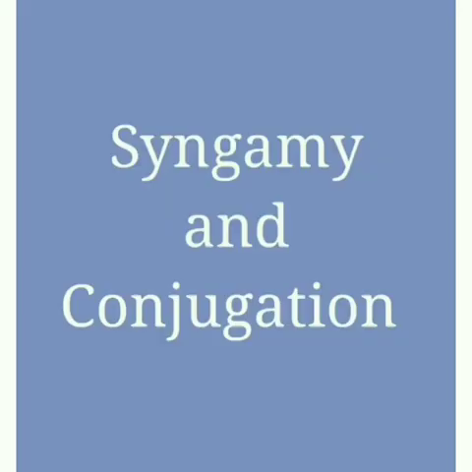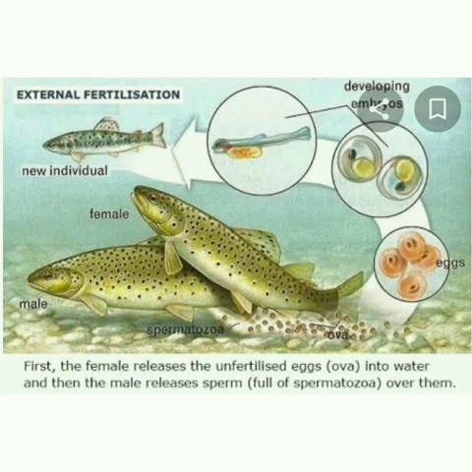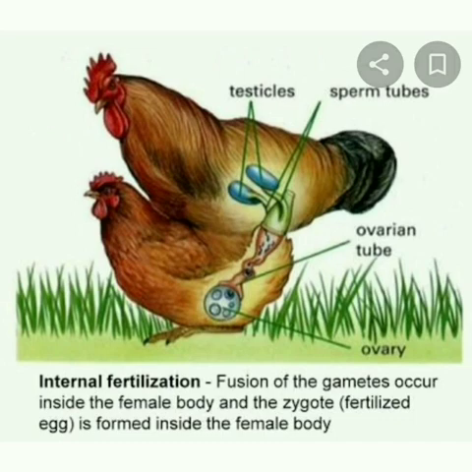There are two types of sexual reproduction: syngamy and conjugation. Syngamy is similar to fertilization. It is of two types, namely internal fertilization and external fertilization. If the fusion of gametes takes place outside the body of an organism, it is external fertilization. Example, fishes and amphibians. If the fusion of gametes takes place inside the body of an organism, it is called internal fertilization. Example, reptiles, aves, and mammals.